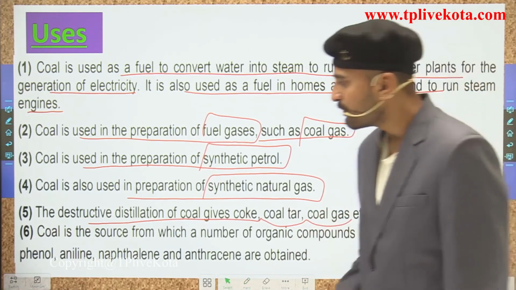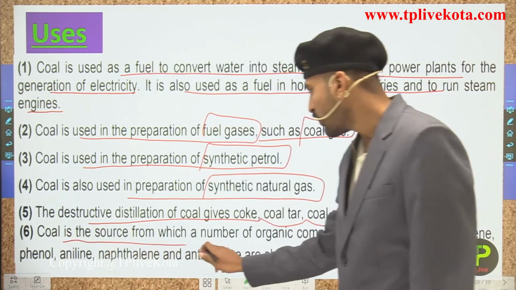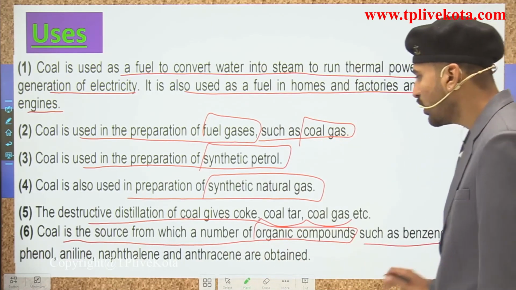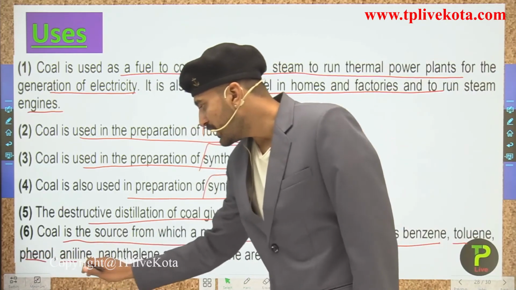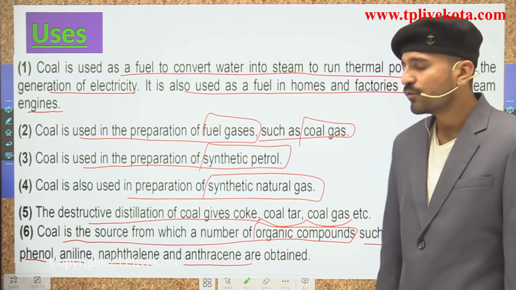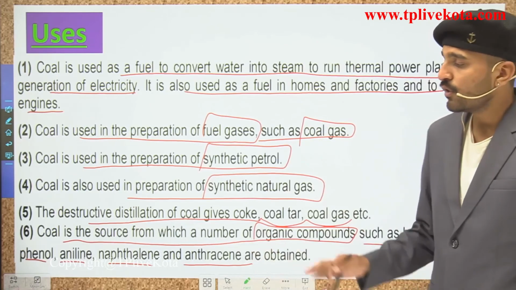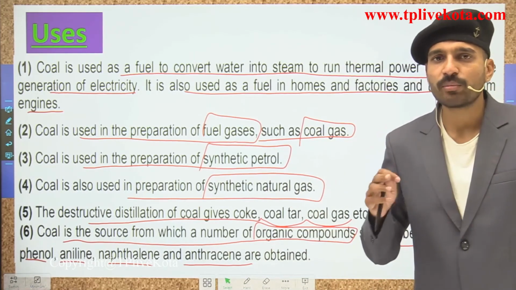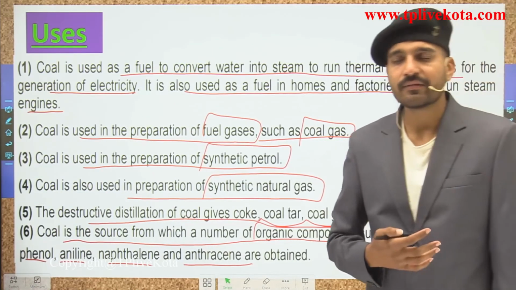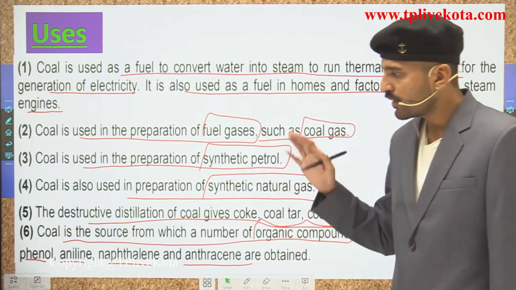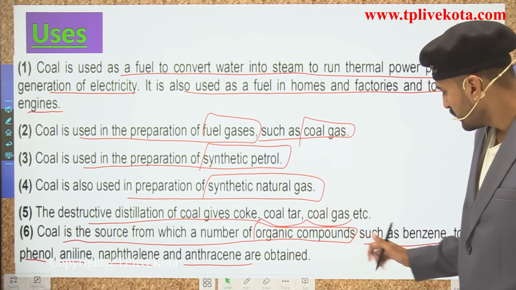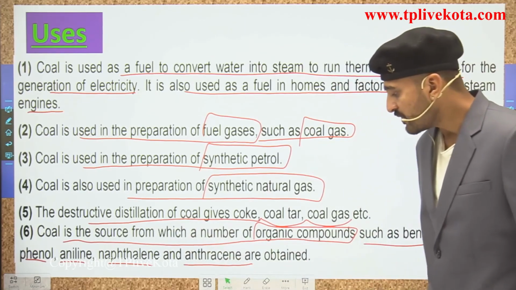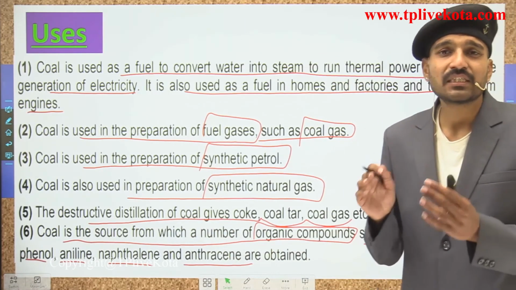The next point is that coal is the source for a number of organic compounds such as benzene, toluene, phenol, aniline, naphthalene and anthracene. These are the organic compounds for which coal is a main source. Some of the organic compounds are obtained from petrochemicals, but they are also obtained from coal. So these are the main sources for benzene, toluene, phenol, aniline, naphthalene and anthracene. So students, just remember these uses of coal.